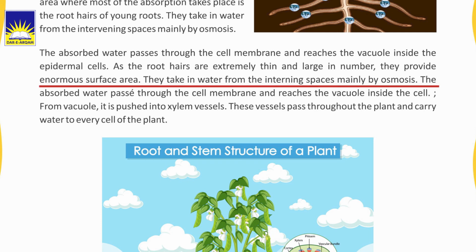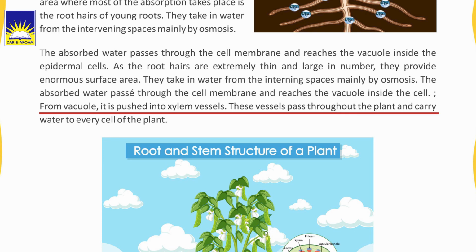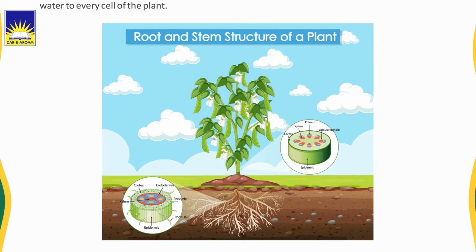The absorbed water passes through the cell membrane and reaches the vacuole inside the cell. From the vacuole, it is pushed into xylem vessels. These vessels pass throughout the plant and carry the water to every cell of the plant. Look at the picture. The structure of a plant with root and stem is given, and you can see how the food is transported to the other parts of the plant.